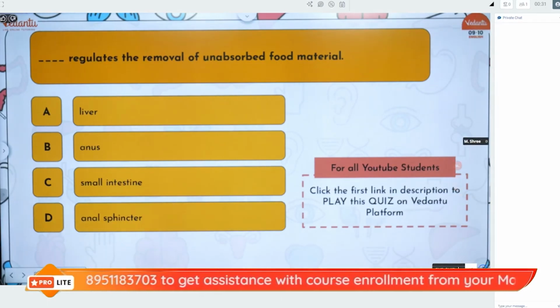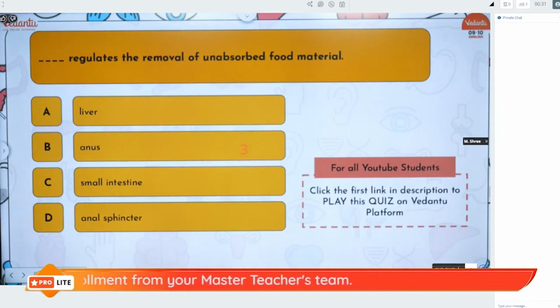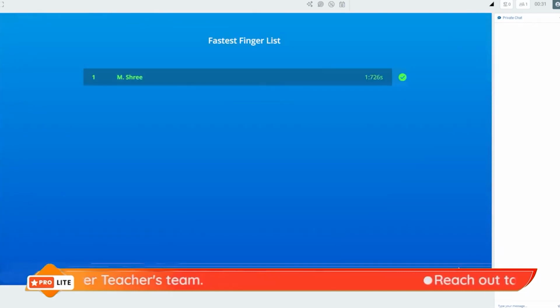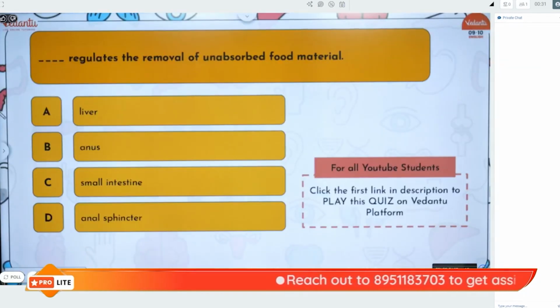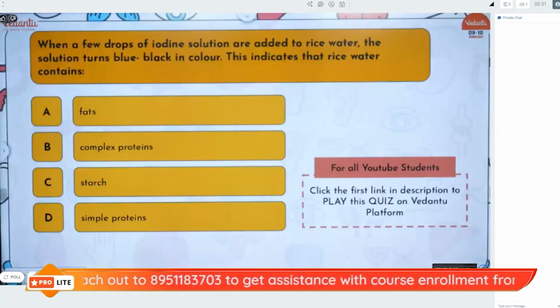Regulating the removal. Super easy. Very good. The answer to this is anal sphincter. Let's move on a little ahead.